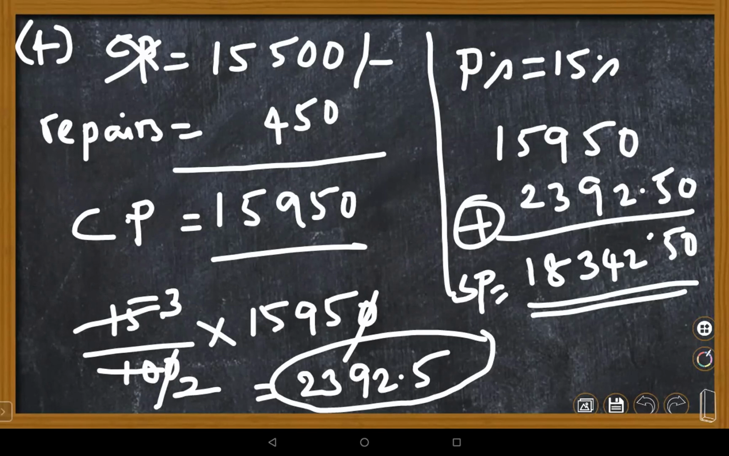So 15,950 is the CP. The profit percent of 15% is given. So 15% of 15,950 is nothing but 2,392.50. You just add it to the original amount. What is the CP?